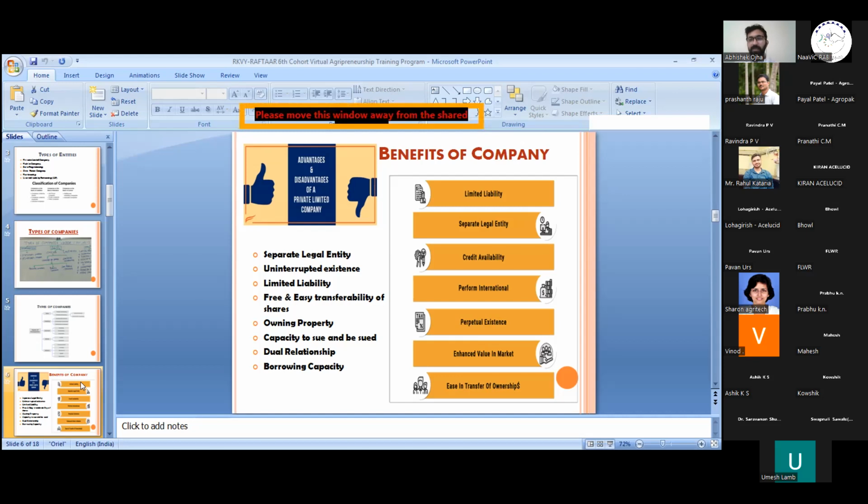I can get only a personal loan or another kind of loan on that basis.